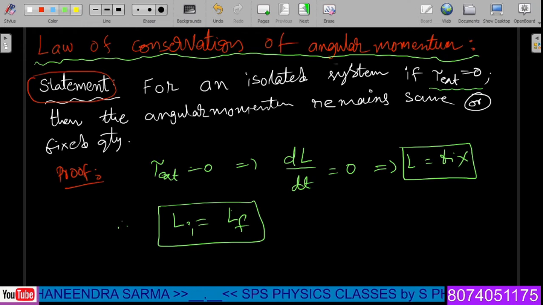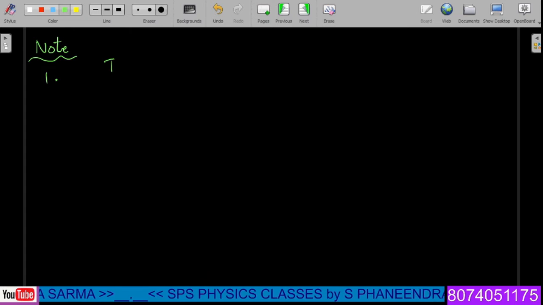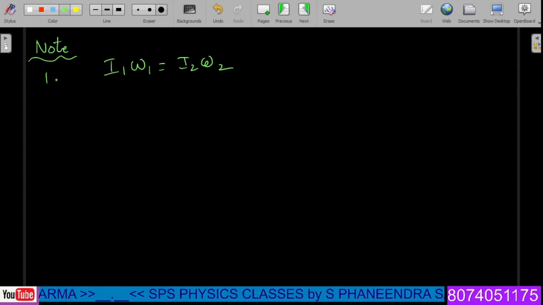Now, what are the applications of this law of conservation of angular momentum? Let us see one by one. According to law of conservation of angular momentum, we have I1 omega 1 is equal to I2 omega 2. Very basic concept. So initial value must be equal to final value.